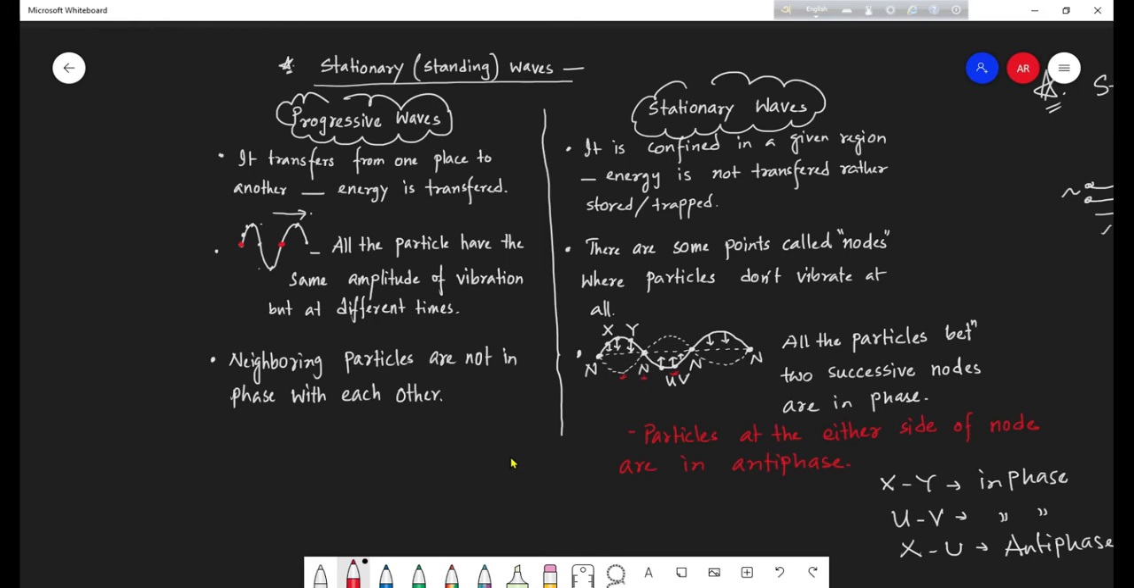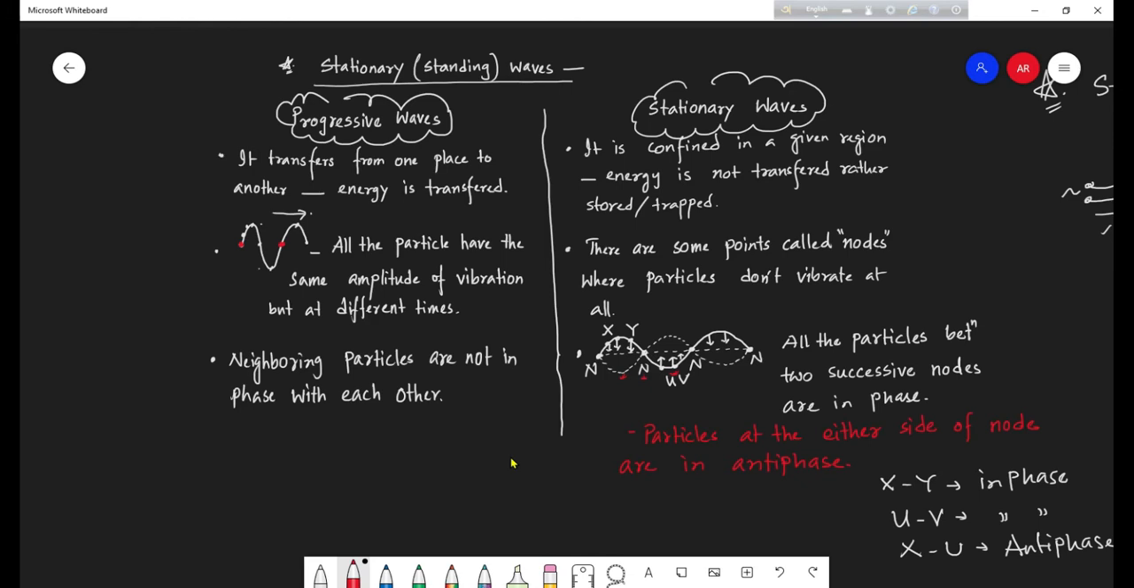So this is another difference between the progressive wave and the stationary wave. The third one is that when we draw a progressive wave, we see that all the neighboring particles are not in phase. Now, what is the criteria for the particles to be in phase? The particles will be in phase if they have the same displacement, same speed, and same direction of vibration.